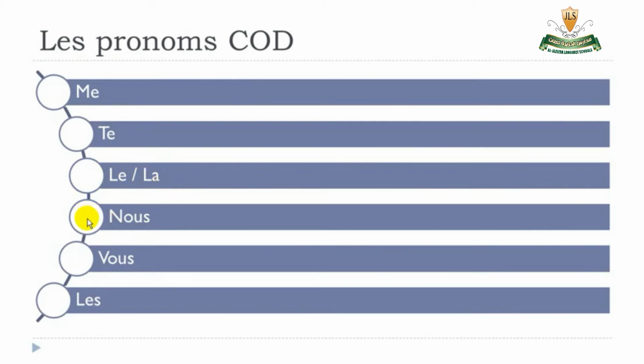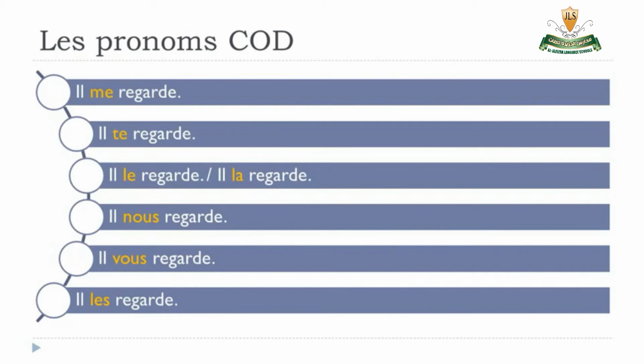First person of the plural, nous, so basically it's quite easy to remember. Same thing here. Second person of the plural, vous. And then third person of the plural, les. Alright, so me, te, le, la, nous, vous, les.